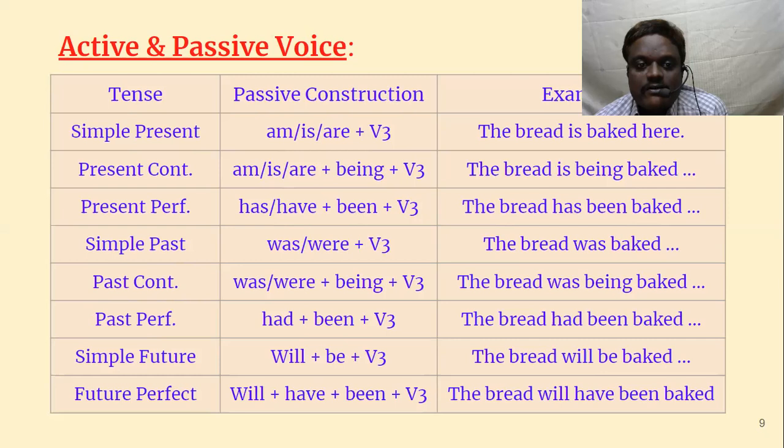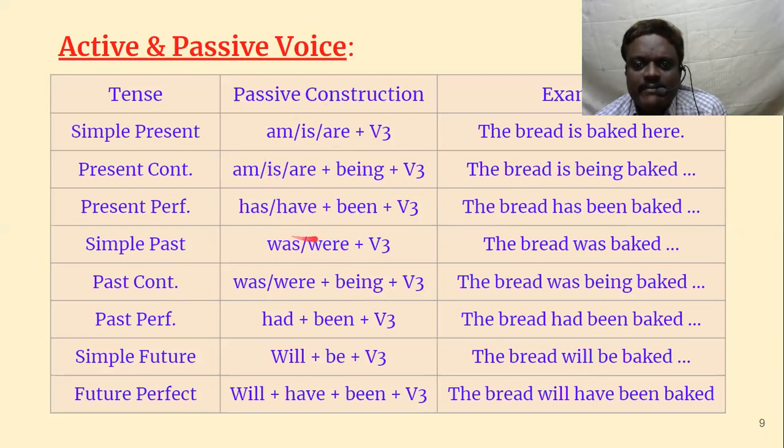Then let us go to simple past tense. Same rule. B form plus V3, but here we use was or were. Bread is singular, so we use the bread was baked. In the same way, continuous tense also same: B plus being plus V3. So only three structures you have to learn. Same rule only.